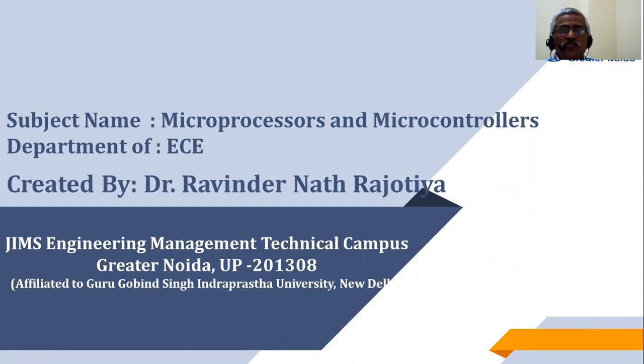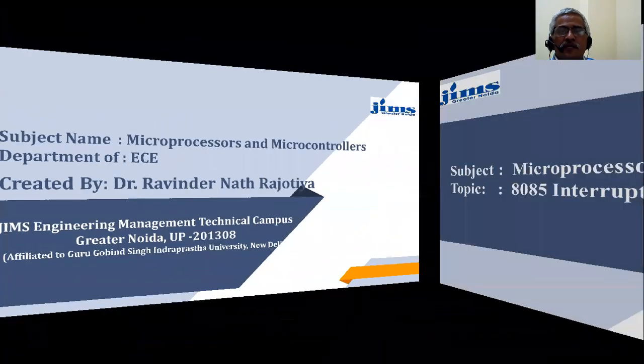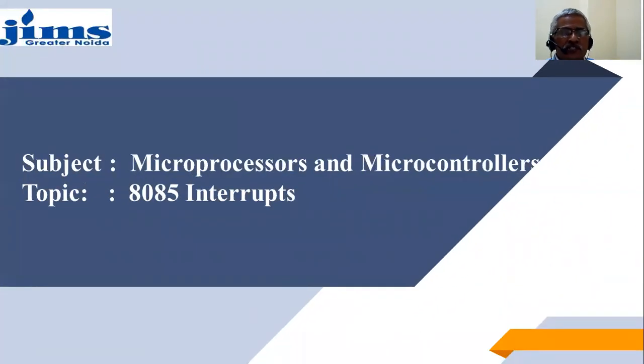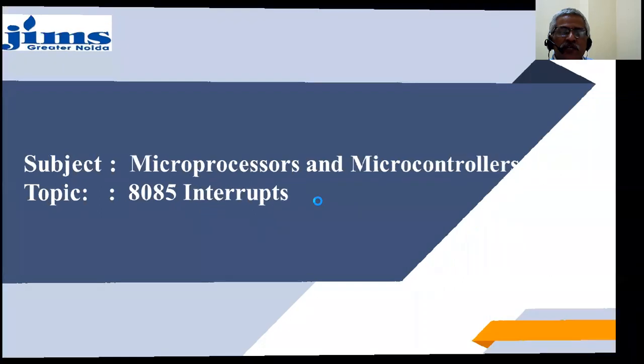In this series of lectures on microprocessors and microcontrollers, I'll be discussing the interrupt structure of 8085. 8085 is an 8-bit microprocessor. So that external devices can communicate with the 8085, there is a provision of interrupts in the 8085. Through this mechanism, the devices can request 8085 for certain services.